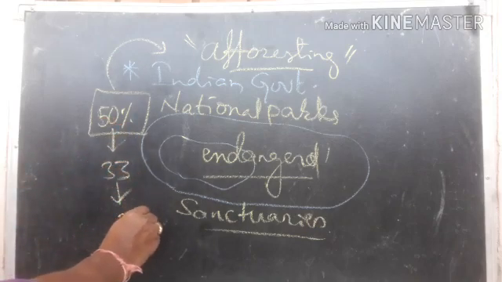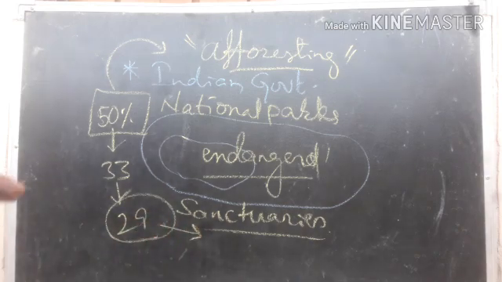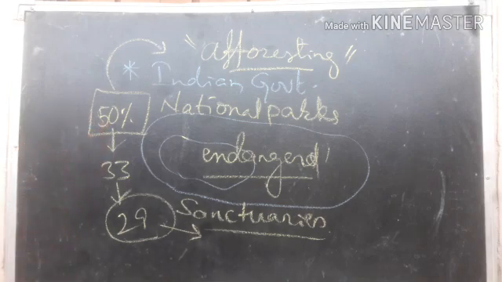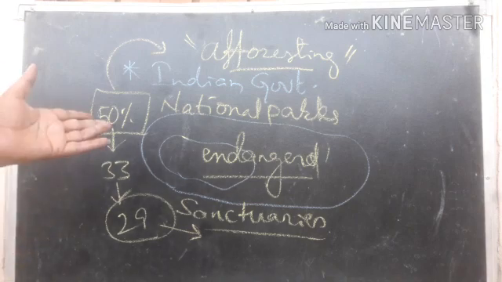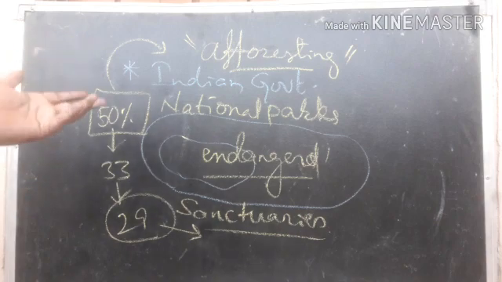Nowadays it has become 29. If you let it go like this, one day will come when there will be no forest in India. So that's why the government has started the afforestation program. Different states and different countries now have started afforestation programs to grow plants.